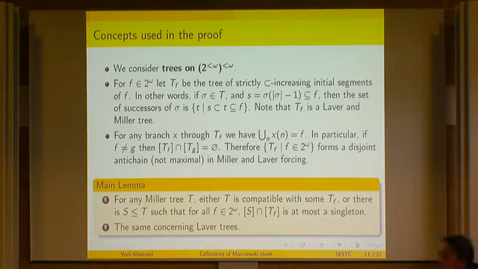And the main lemma is that given any Miller tree or any Laver tree, either it must be compatible with one of those, or you can shrink it away. You can find a stronger S, which will actually have at most singleton intersection with every such tree. So given some tree here, either you find yourself compatible with one of these conditions, or you're in a situation which is like this, and it has a singleton intersection.